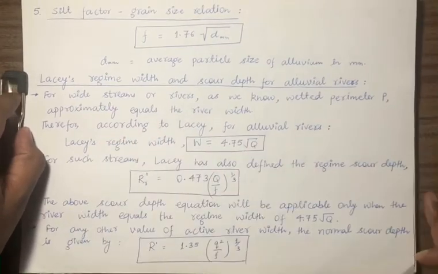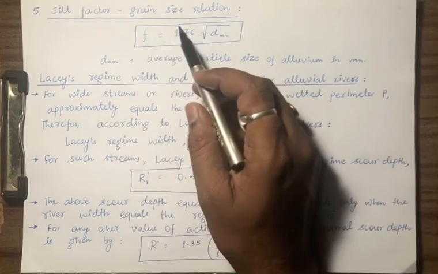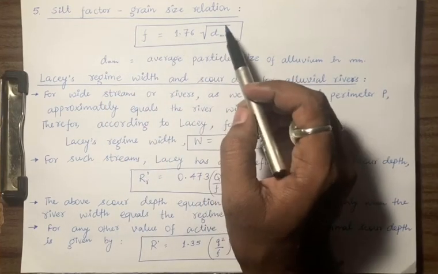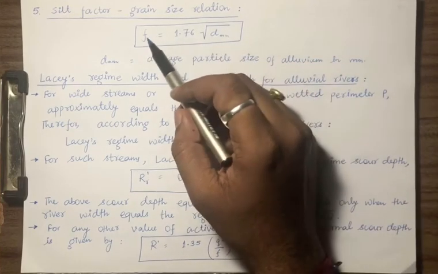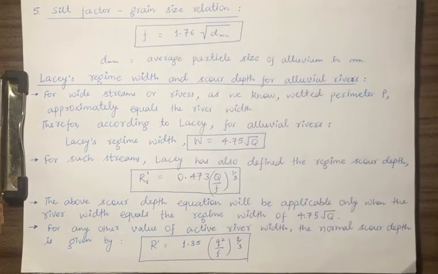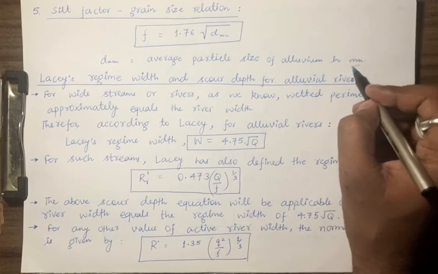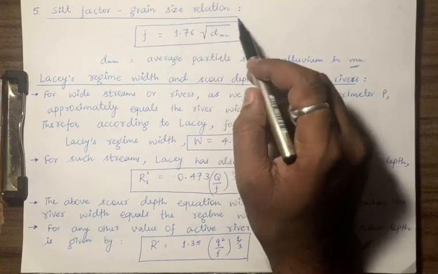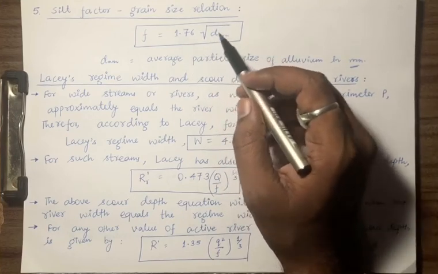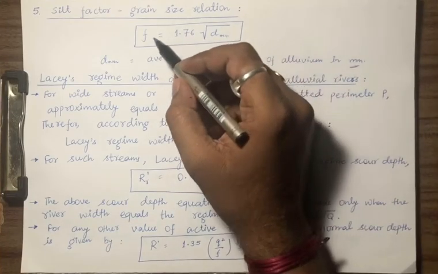Now the last formula or the last relation which Lacey proposed was the silt factor and grain size relation. So he directly related this f and d. So f will be equal to 1.76 root dmm. What is dmm? dmm is nothing but the average particle size of alluvium in millimeter. So whatever size is given in the question, you have to convert it into millimeter first, then put it here and take the root and multiply by 1.76, then you will get the value of f, which is the silt factor.